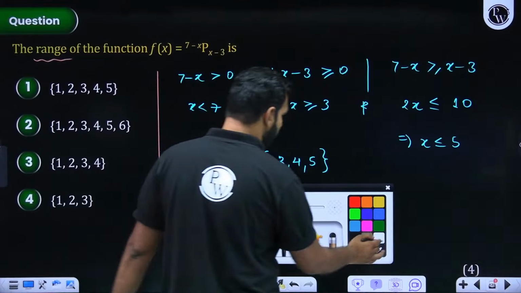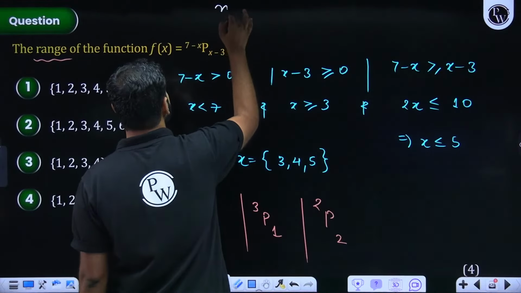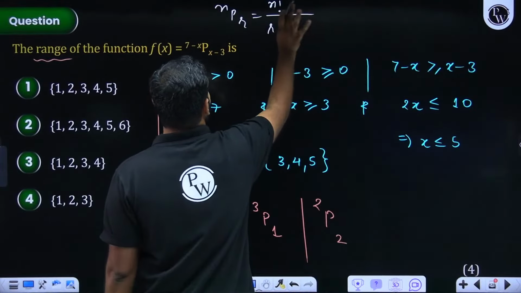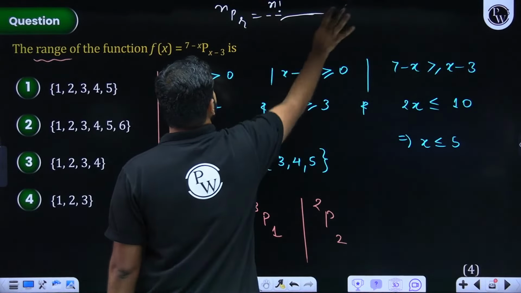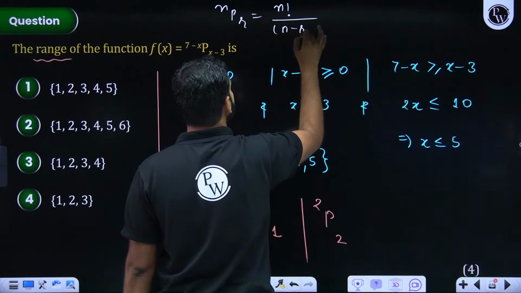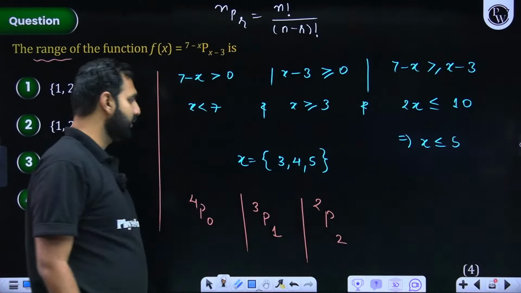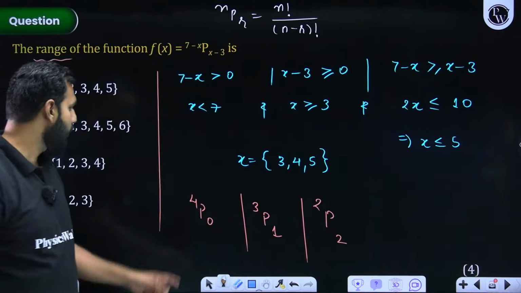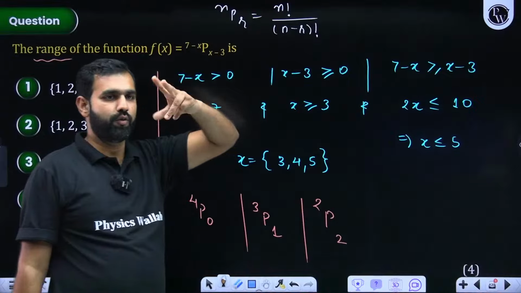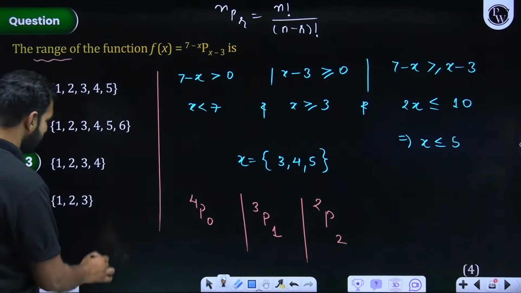I hope you know the formula for nCr, nPr. So for nPr, the formula is given by n factorial upon n minus r factorial. I hope there is no confusion on that. And when I put these values here, I'll get the final result. Because for 4P0, we know 4 factorial upon 4 minus 0 factorial. So 4 factorial gets cancelled. You'll be left with 1.